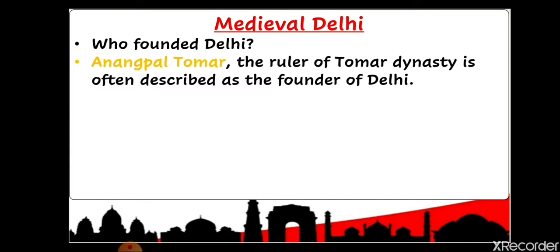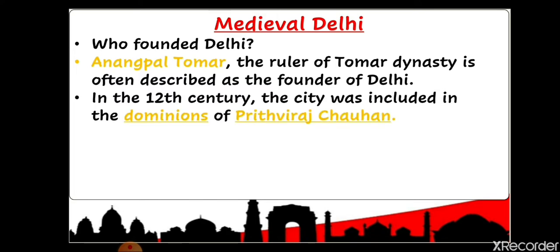After Anangpal Tomar, the dynasty that ruled Delhi was the Chauhan dynasty. All of you are very well aware of Prithvi Raj Chauhan. After this, Delhi saw the dominion, which means the superiority or power, of Prithvi Raj Chauhan. So in the 12th century, Prithvi Raj Chauhan, the ruler of the Chauhan dynasty, ruled Delhi.